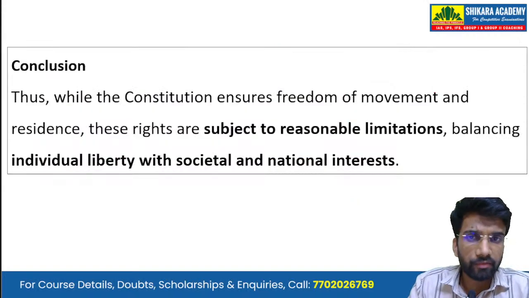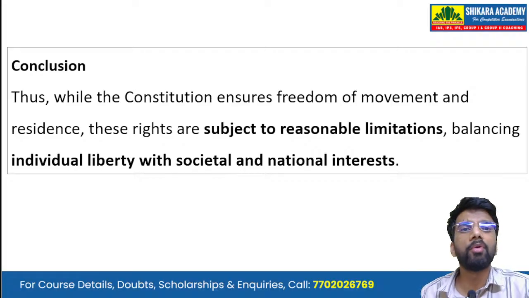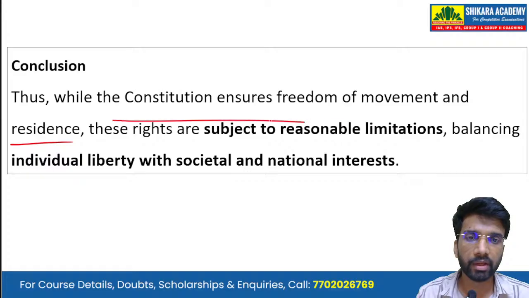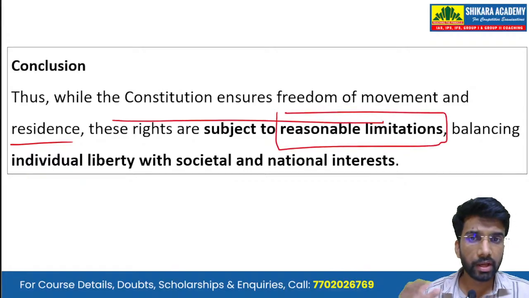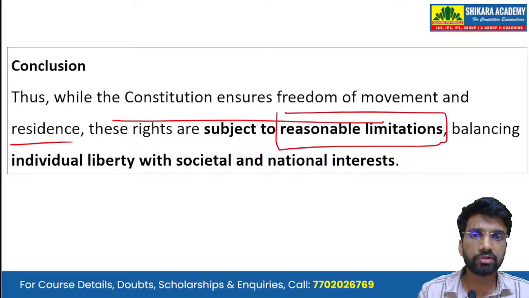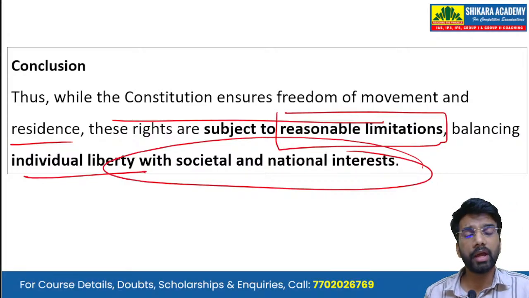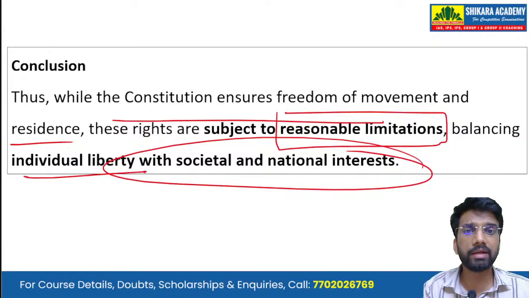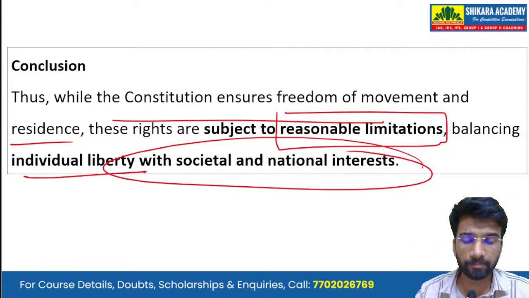Now in conclusion, we can write: thus, while the Constitution ensures freedom of movement and residence, these rights are subject to reasonable restrictions, balancing individual liberty with societal and national interests. So the state or the Constitution also has to ensure that the individual's liberty is balanced with the interest of nation and society.